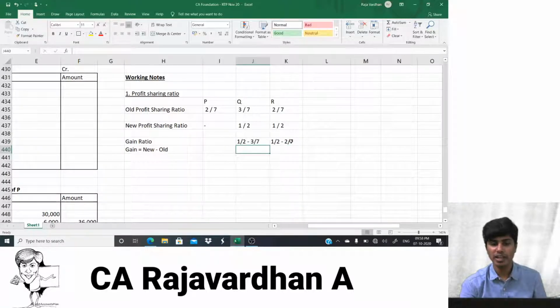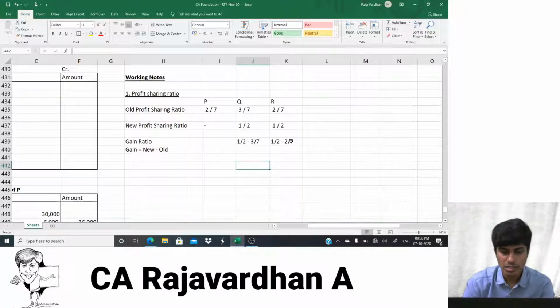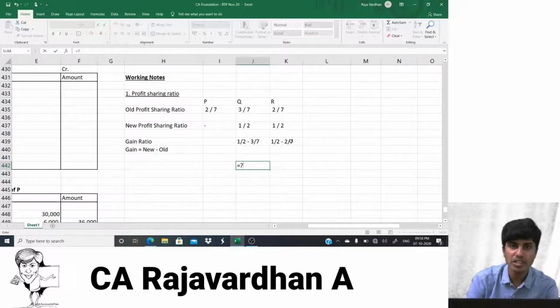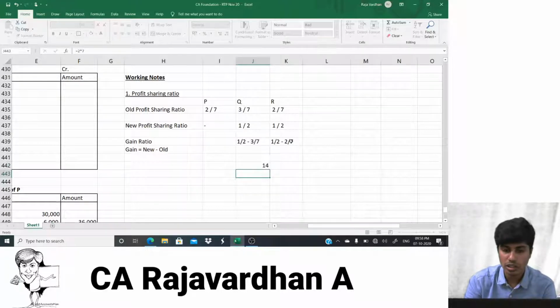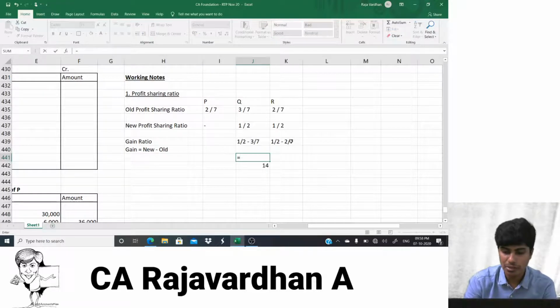Solving these fractions might be a little tricky, but I'll tell you how to do it. This will be my denominator. In the denominator I'm going to do 7 into 2. See, in the first fraction we have 2 in the denominator, in the second fraction we have 7. So I'm going to do 2 into 7, and that will be my denominator. And in the numerator 1 is there. If you want, I can show it to you guys.